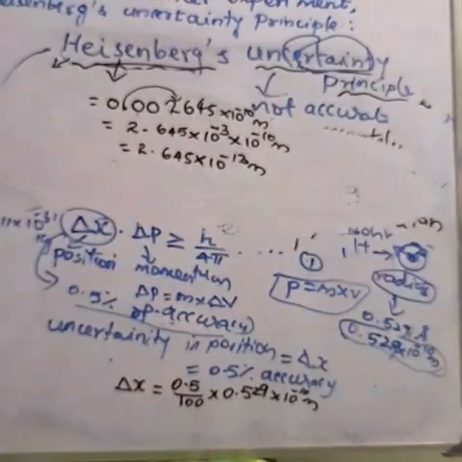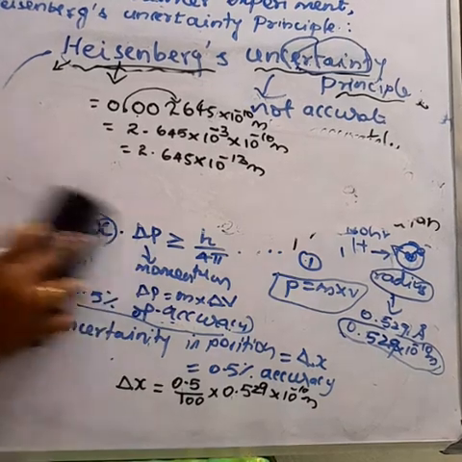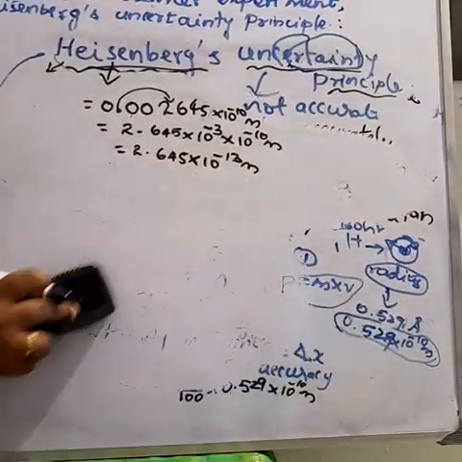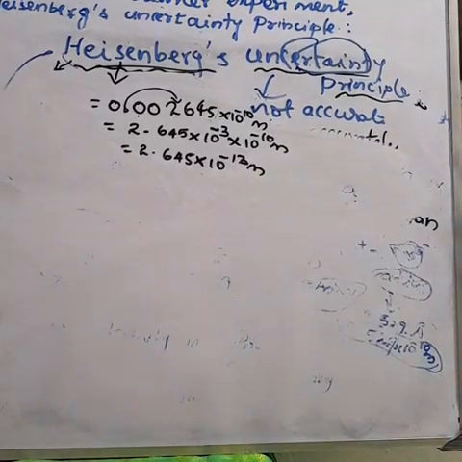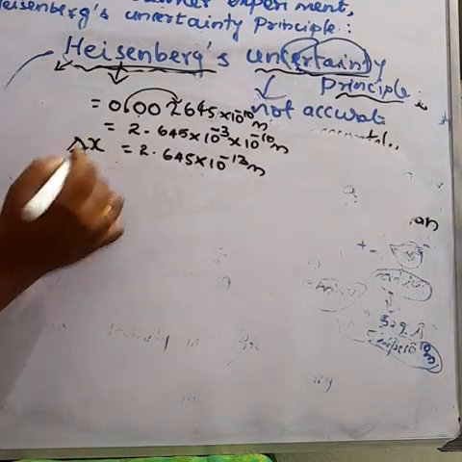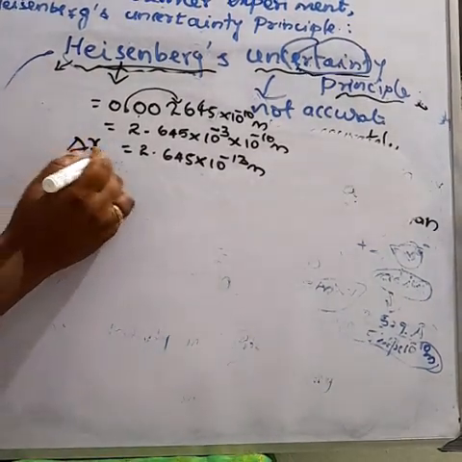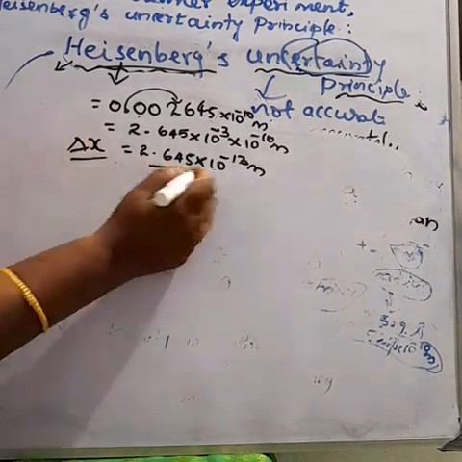So now we determined the delta x, the uncertainty in position. Then we have to find out the velocity of the electron. We found the position of the electron in the hydrogen atom accurately, 0.5% accurately.